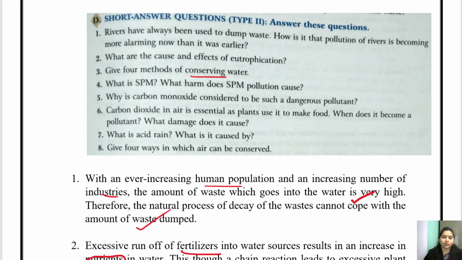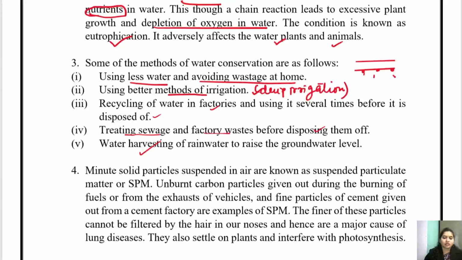Question 4. What is SPM? What harm does SPM pollution cause? What is the full form of SPM, beta? It is suspended particulate matter. Right. So what are these suspended particulate matters?